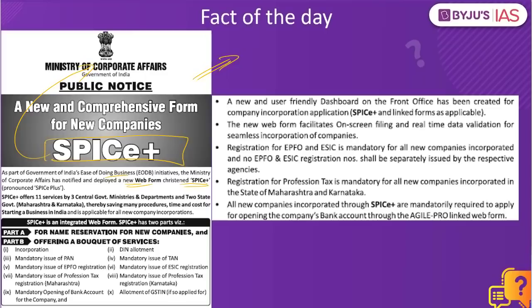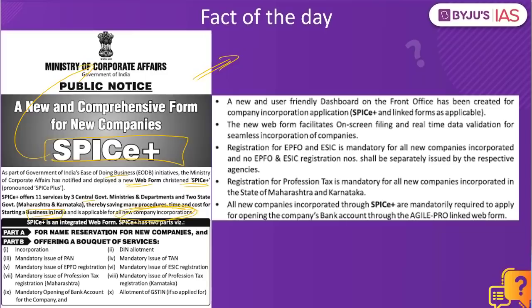Let's say there is a company which wants to register with the Government of India. All that it has to do is file an application on the online portal. This will help in saving procedures, time, and cost for starting a business in India. So basically, SPICe Plus offers about 11 services by 3 central government ministries and departments, thereby saving many procedures, time, and cost for starting a business in India. And this will be applicable to all the companies in the near future.